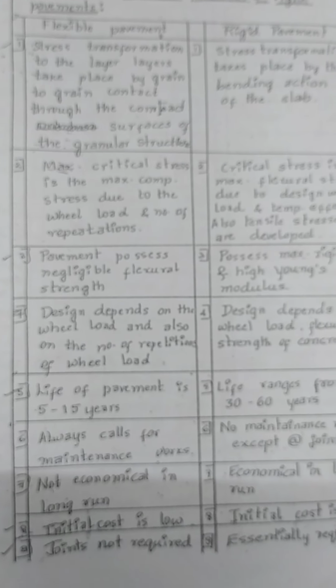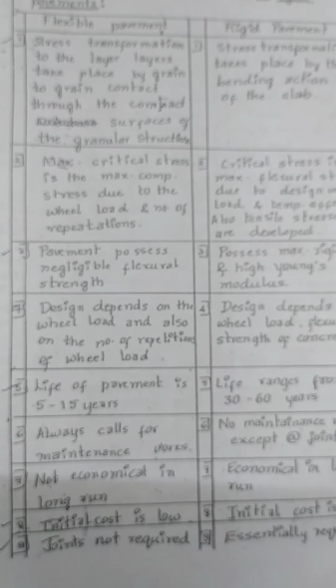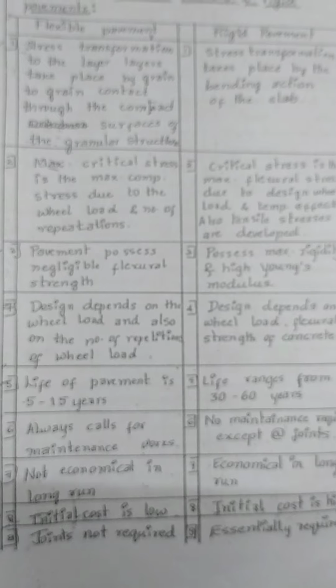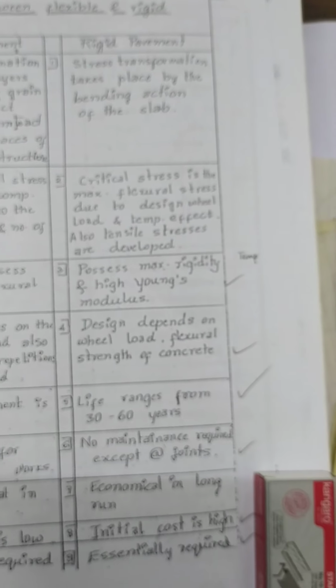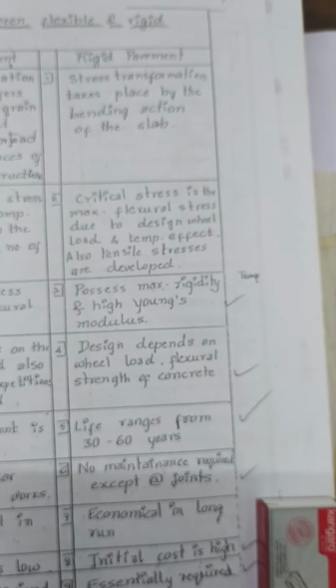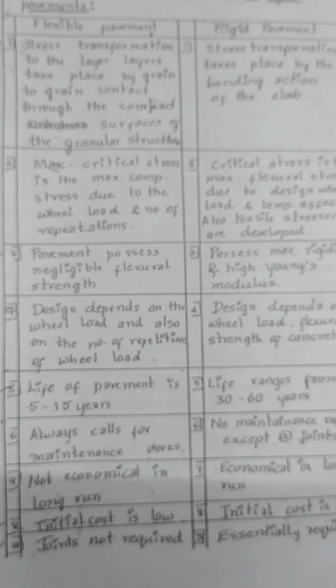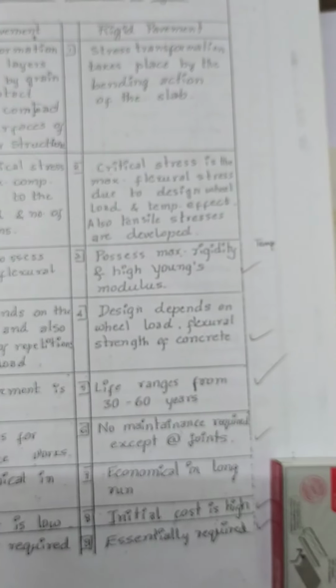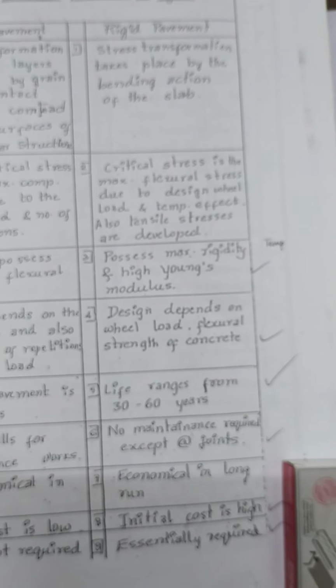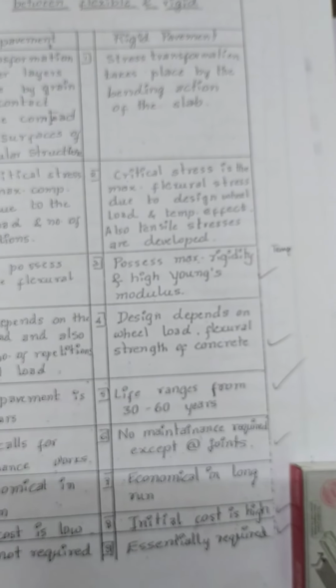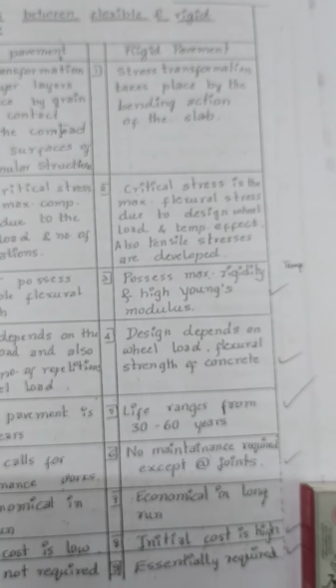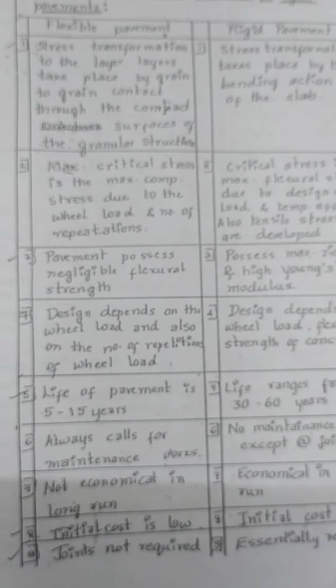Fifth, the life of the pavement is designed for 5 to 15 years in the case of flexible pavement, and in rigid pavement the life ranges from 30 to 60 years. Sixth, flexible pavement always calls for maintenance work. In rigid pavement, maintenance is not required except at the joint section, because joints are the weakest point of the structure.